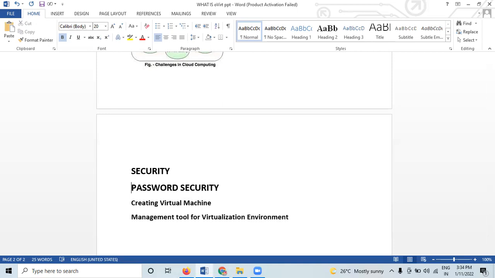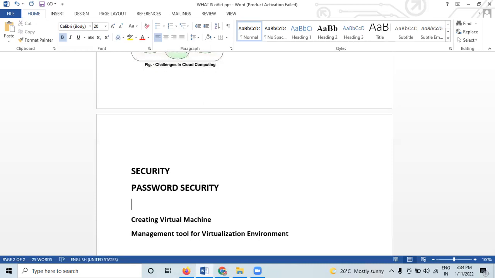Access rights. So the organization account rights to username and password should be given. Okay. So third one is cost management. This is also a challenge in cloud computing, cost management.